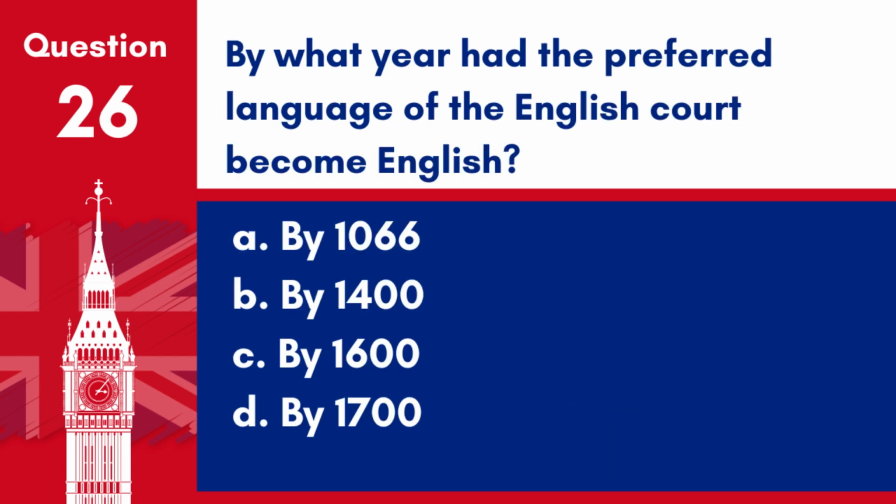Question 26. By what year had the preferred language of the English court become English? A. By 1066. B. By 1400. C. By 1600. D. By 1700. Answer. B. By 1400. By 1400, English had become the preferred language of the English court, replacing French.